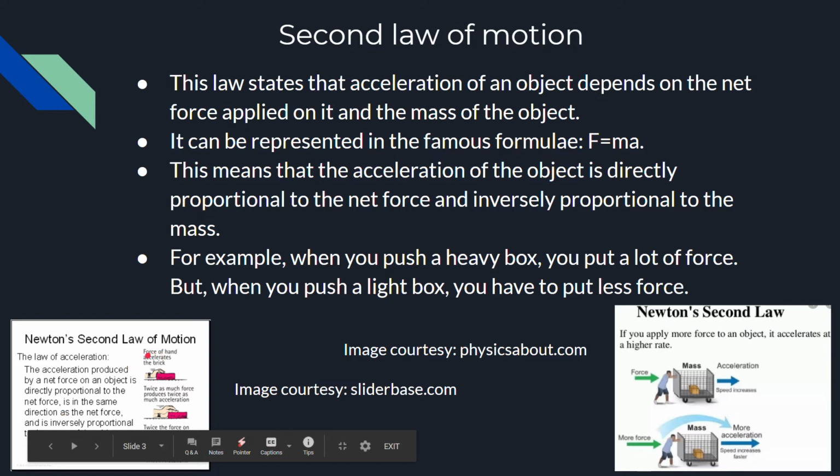This is the same thing: the force of our hand accelerates the brick, and twice as much force produces twice as much acceleration when the brick has the same mass. And twice the force on twice the mass gives the same acceleration, because twice as much force produces twice as much acceleration, and when the mass of the brick increases and we still provide twice the force, it will be the same as the first one, right? Because 2 and 2 cancel and become 1.